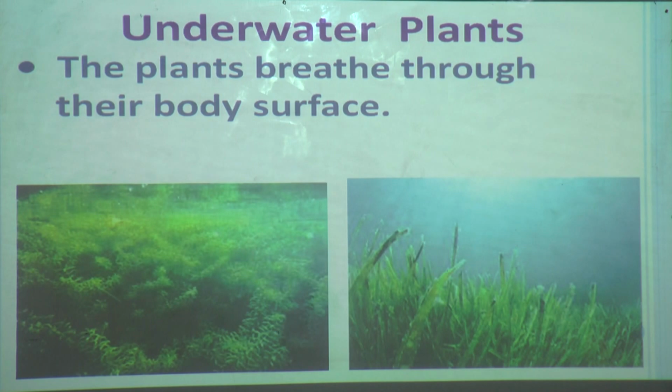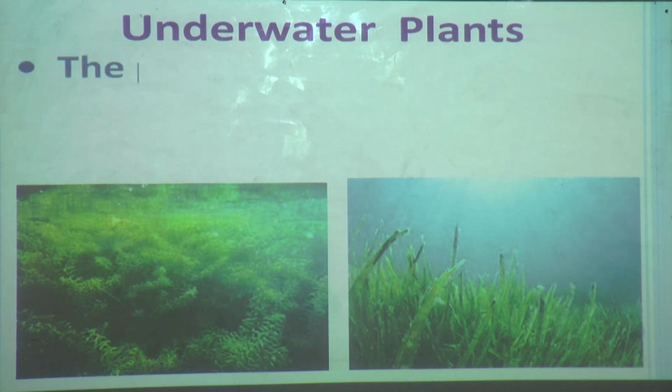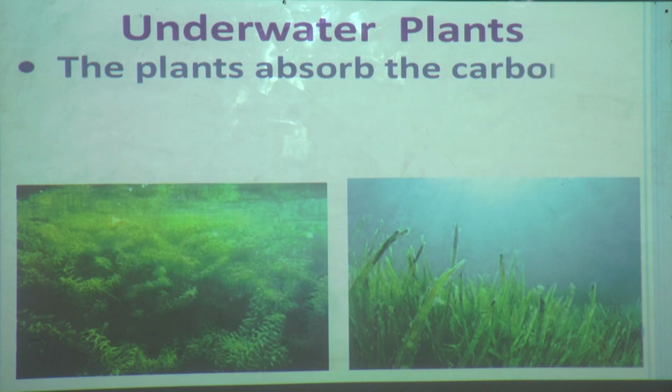So we have learned in plants in the desert how leaves are changed into spines, and the stem is doing the function of the leaf, that is making food and all. So here the leaves are not having any stomata, so the plants breathe through their body surface. So what will they absorb, we will see.